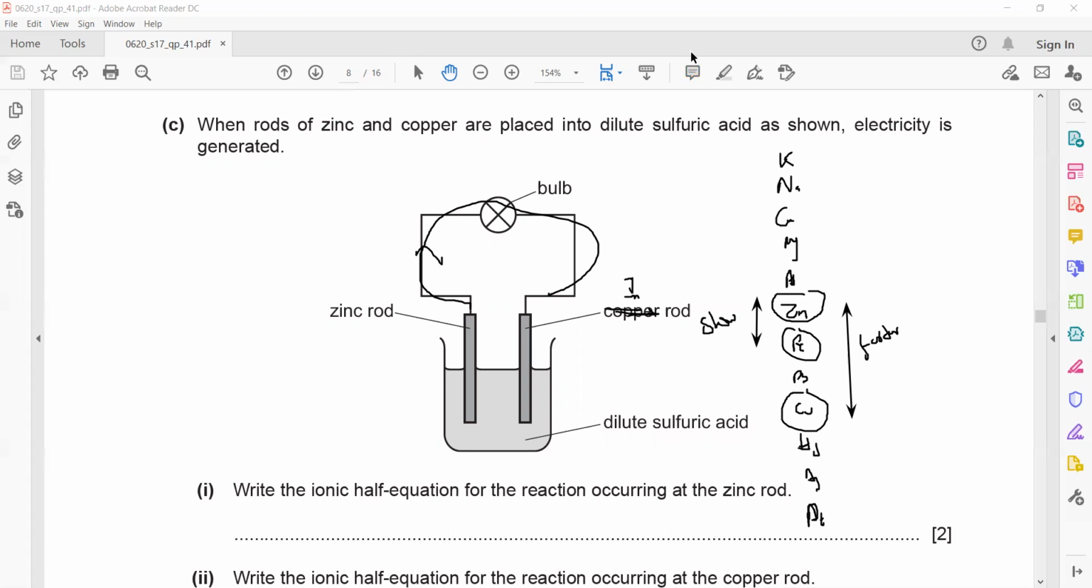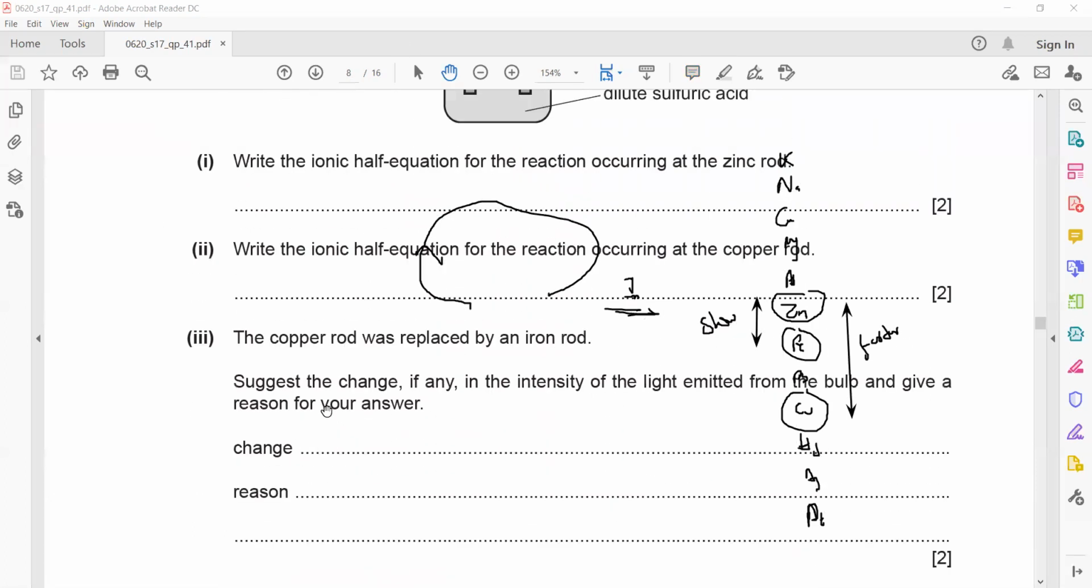So what will happen to the intensity of the bulb? The copper rod is replaced by iron. Suggest the change, if any, to the intensity of the light. So it will decrease. And what is the reason for that? Because there is a small difference between the reactivity of zinc and iron. Is it clear? The third part.